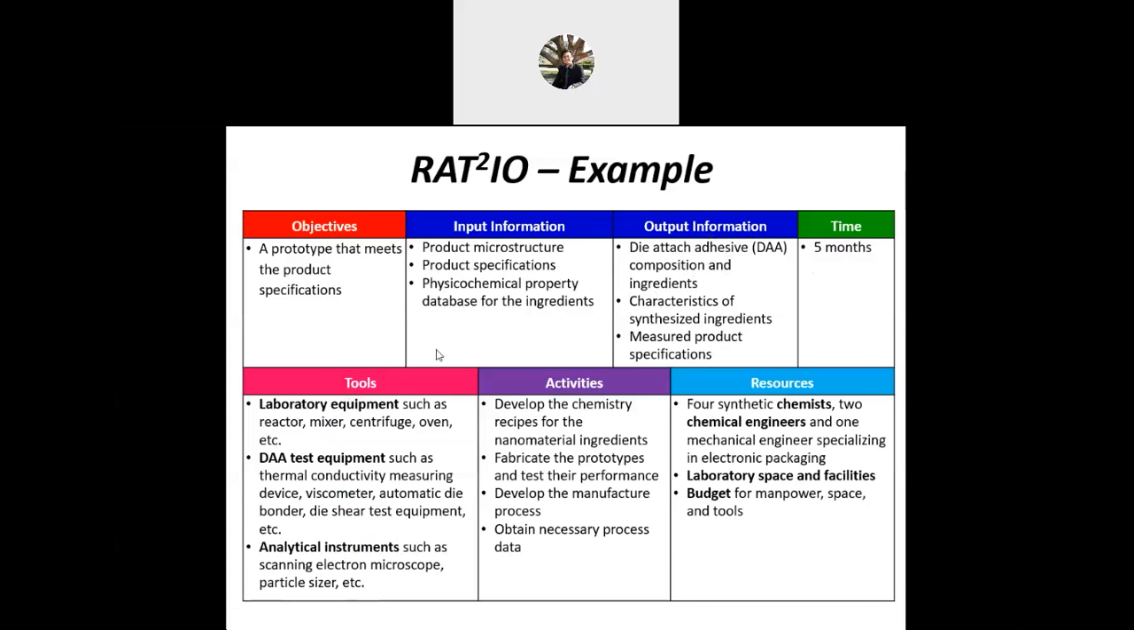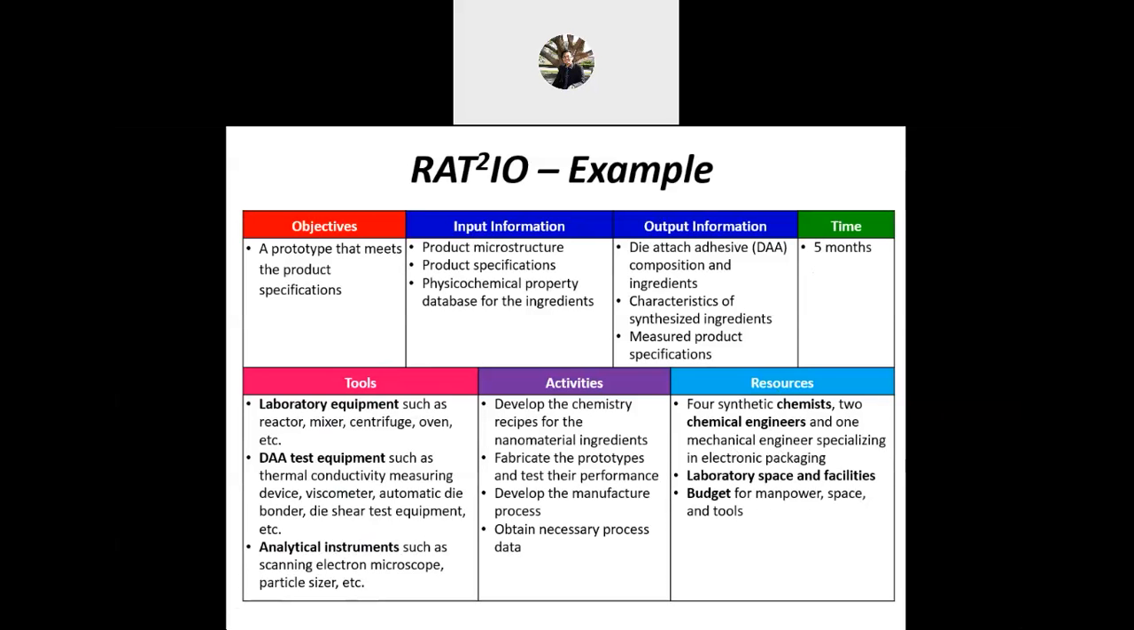What tools are you required? Definitely if you want to do the die attach adhesive, you need the laboratory equipment, test equipment, analytical instruments. And the activities: you need to fabricate the prototypes, obtain necessary process data and the resource.